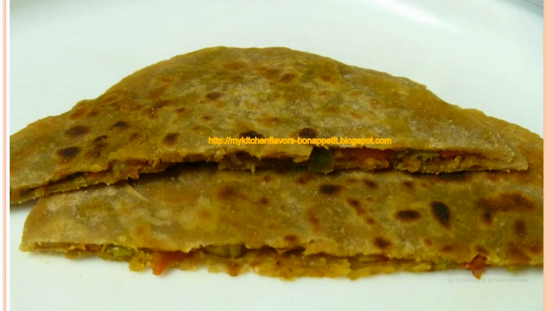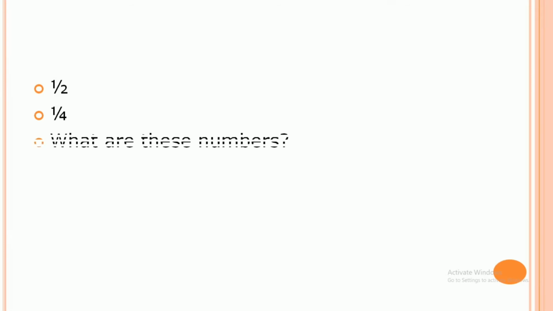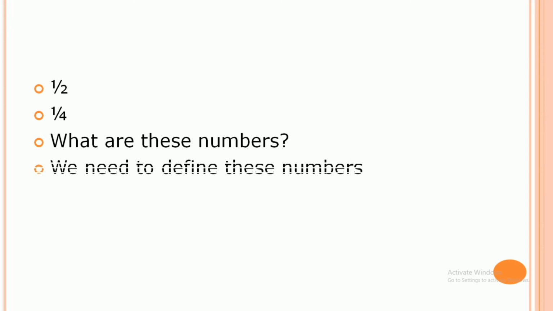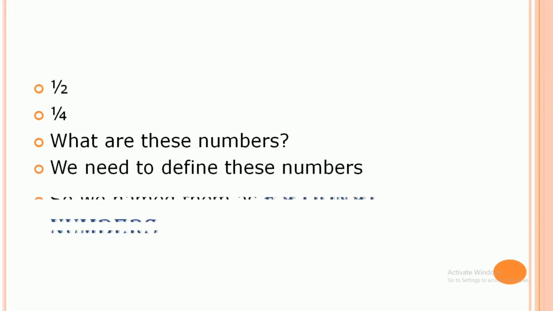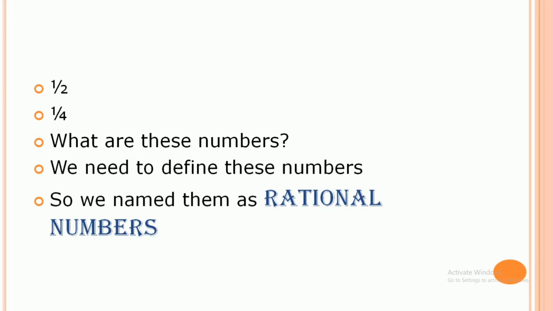Now, in the morning, suppose you had half of the chapati and your sister had only 1/4 part of it. How do we represent it? Yes, 1/2 or 1/4. So what are these numbers? We need to define these numbers. So we named them rational numbers.